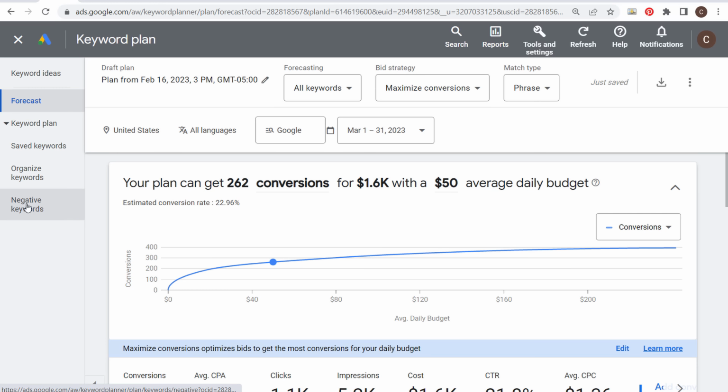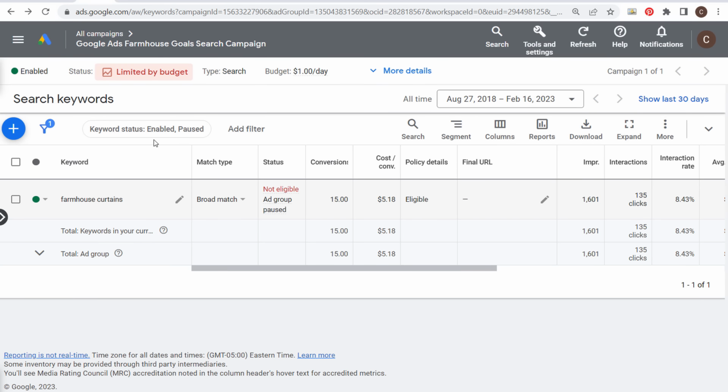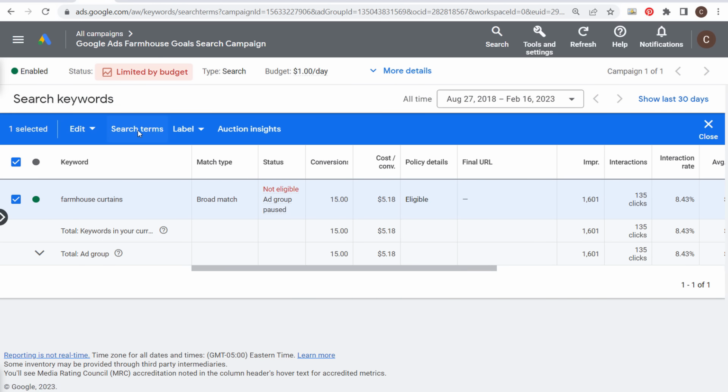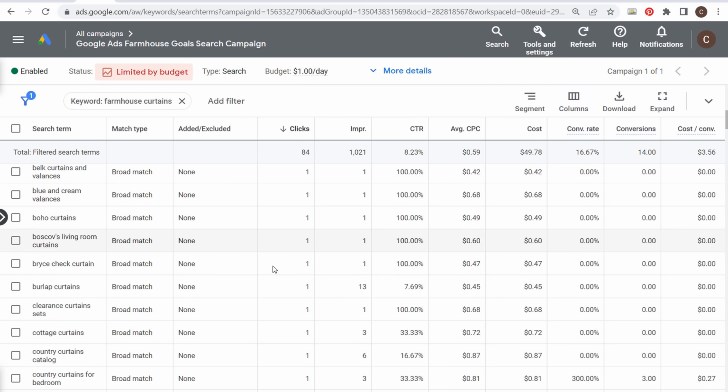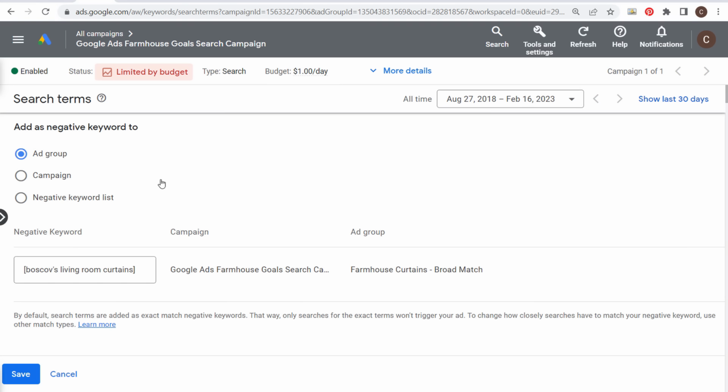Now, the other thing you're going to see over here are negative keywords. So keep in mind, as you're doing Google Ads keyword research, you could also use negative keywords as well. If you are using the broad match keyword type, click on your broad match keyword, click on search terms, and you can find all sorts of different negative keywords that you can add here. Let's just say, for example, I don't want to target this keyword right here. I can select it, add it as a negative keyword, add it to either the ad group level, the campaign level, or my negative keyword list. So let's just say I add it to the campaign level and we do the phrase match keyword. That means if somebody searches this keyword or some variation where this phrase exists in the keyword, it's not going to trigger our advertisements.